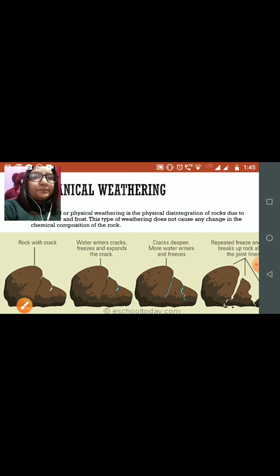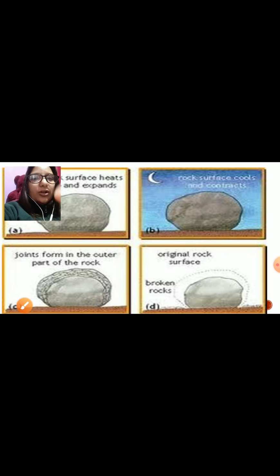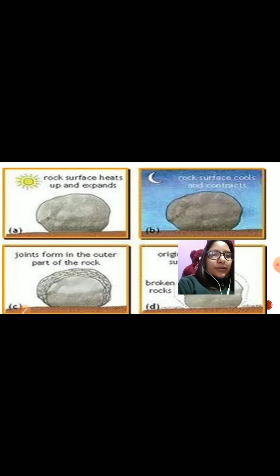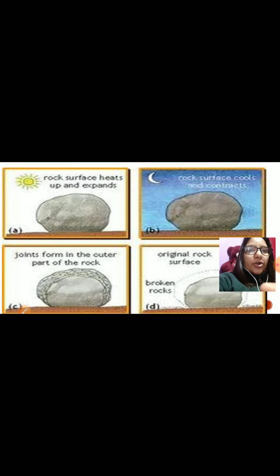Then next we have another example. A rock surface heats up and expands during the daytime. This is also an example of physical or mechanical weathering, known as exfoliation.